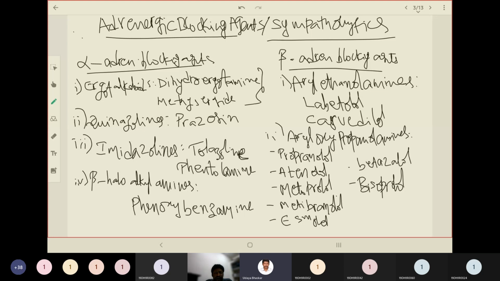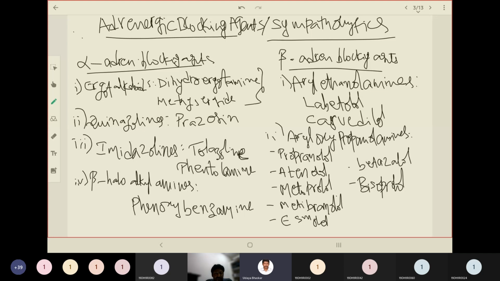For aryl oxypropanolamines, we have propranolol, atenolol, metoprolol, metipranolol, esmolol, betaxolol, bisoprolol. If you observe, the ending of the name is "lol". So you can easily remember that "lols" come under beta adrenergic blocking agents, and most of them are aryl oxypropanolamines. Only two, labetalol and carvedilol, come under aryl ethanolamines.